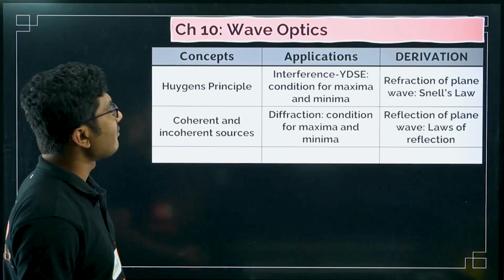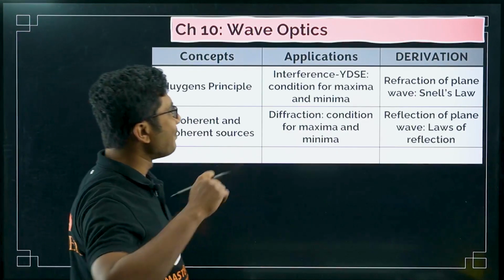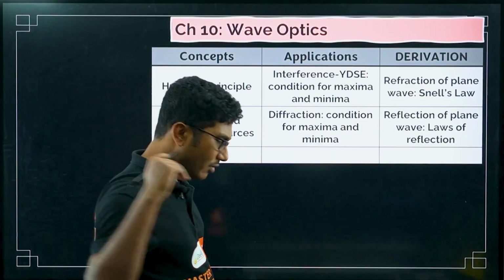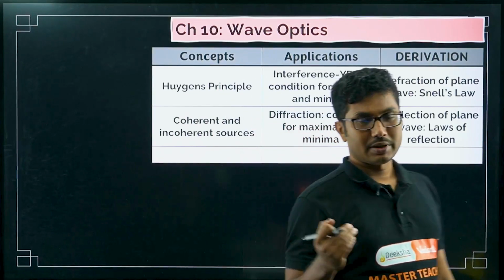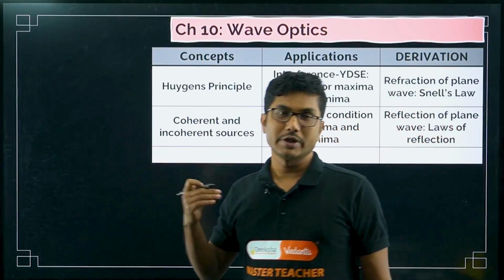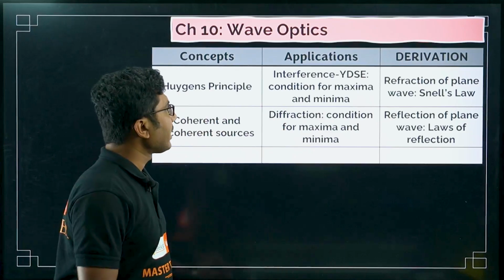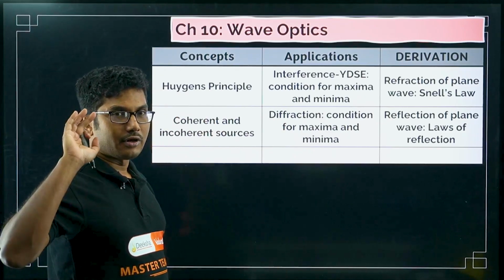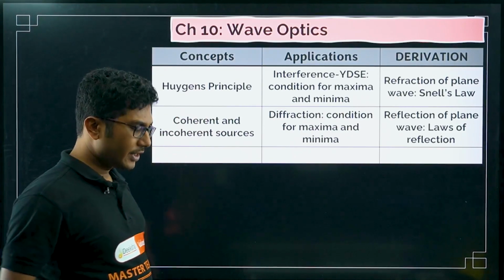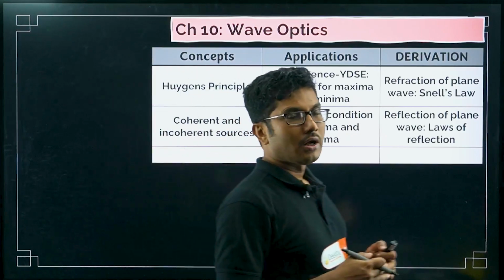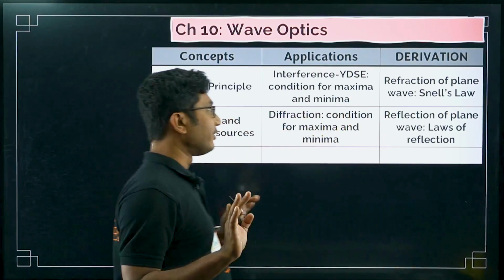Next is wave optics. Wave optics is a simple chapter, but if you have not studied it, you can skip this chapter. This chapter is only for students who want to score higher. For average or below average students, you can skip it. If you think I don't have time to complete this chapter, don't waste your time on this chapter.